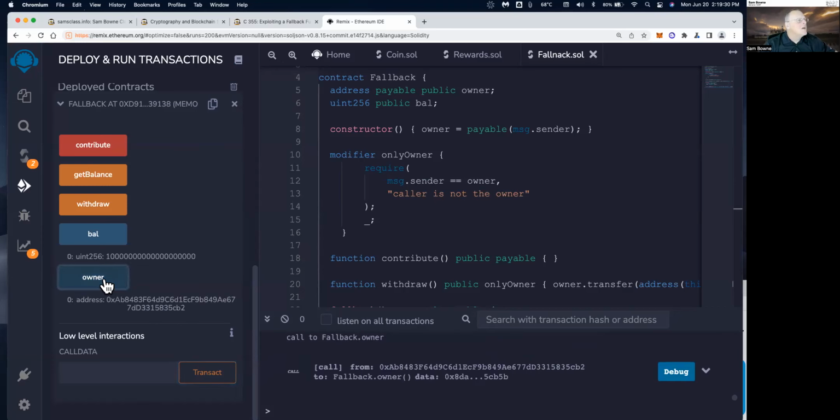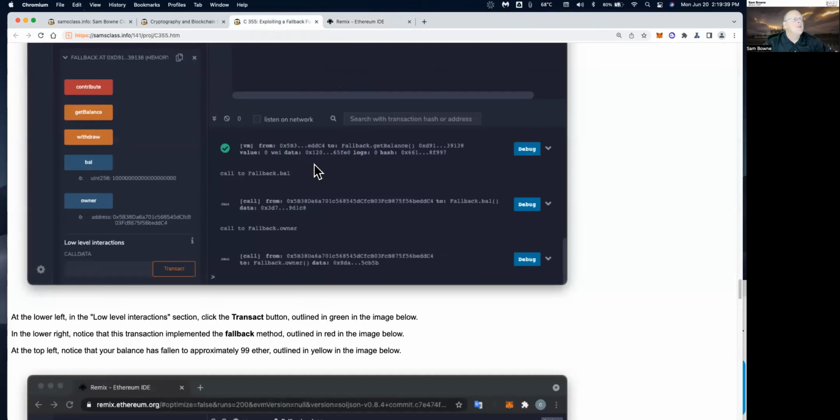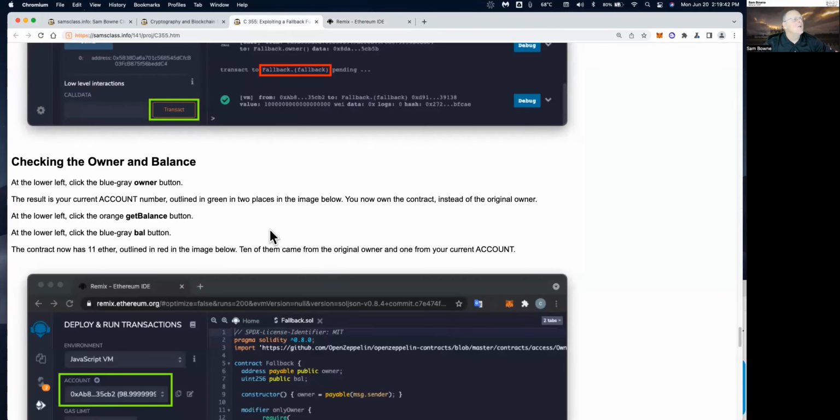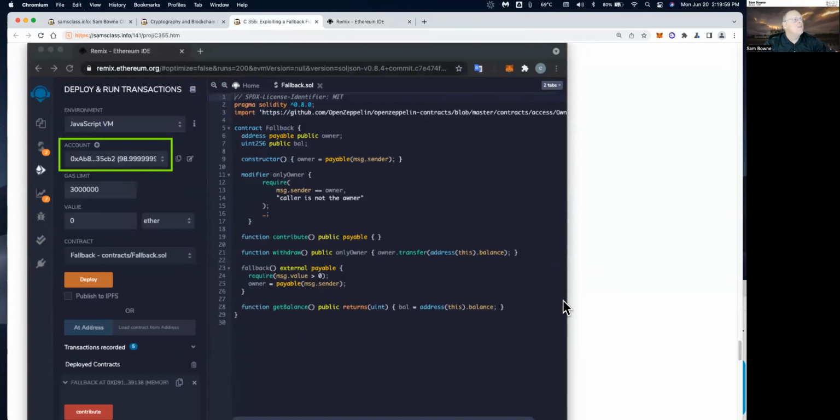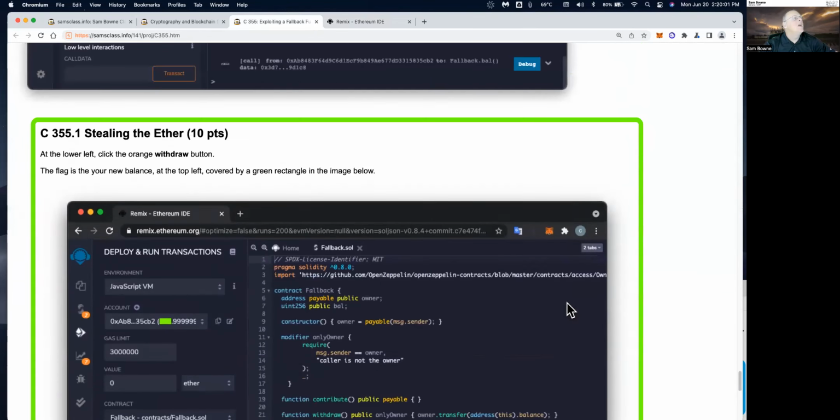And now the owner is me. So that's it. By just doing something that the developer apparently didn't expect, sending ether without calling any of these functions, I was able to change the owner. Now I own it. And the contract now has a balance of 11, of course. If I get balance and then look at balances, there's 10 from the original person and I sent one more to steal it. But now all those 11 belong to me. And if there was a withdraw function, I could withdraw it and I would get the money. And to steal it, there is a withdraw function. Oh, good. So I can steal it.